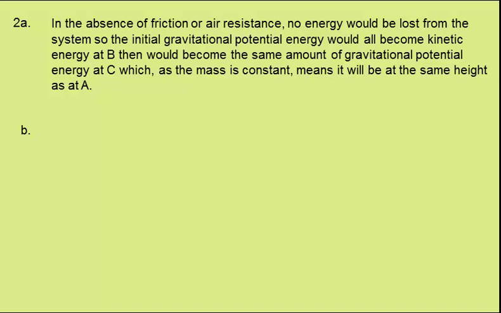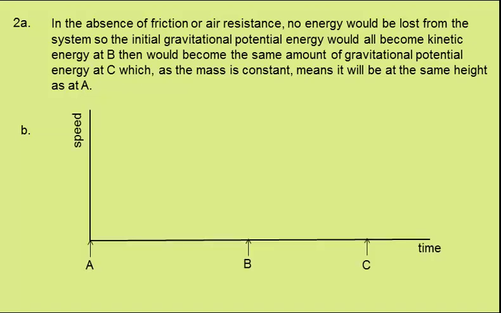In B, we then have a track which starts off as a slope and then becomes flat. We need to add to these axes a graph to show how the speed of the ball would vary with time, indicating at point B where the ball reaches the flat part of the track.